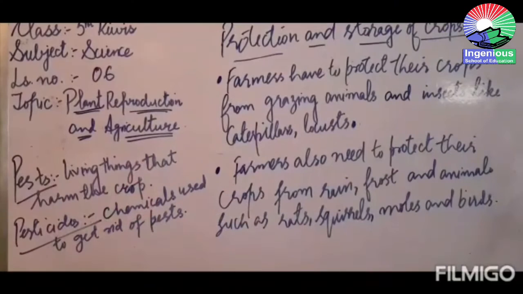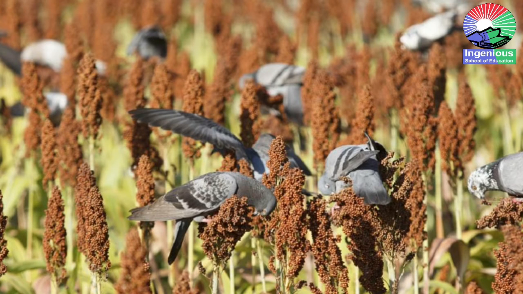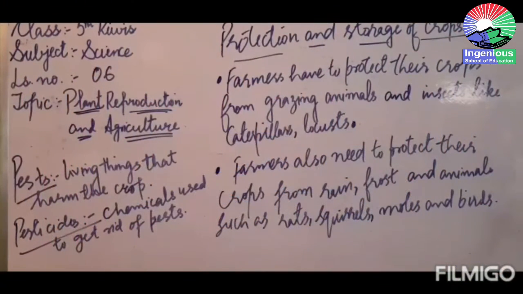Farmer also needs to protect the crop from rain, frost, and from other animals like squirrels, moles, and birds. These animals, they feed on the crops. So a farmer needs to protect its crop from these animals and birds also. And also from the rain, from the frost. Got it? So in order to get a better crop, in order to get a good harvest, farmer needs to protect its crop and it needs to store its crop well, in good conditions.